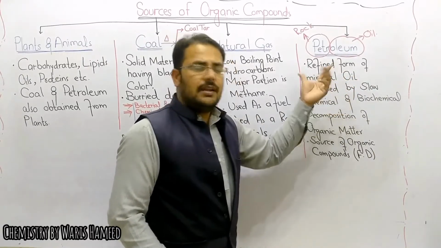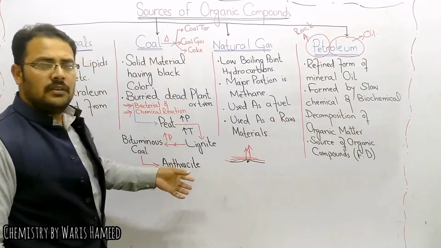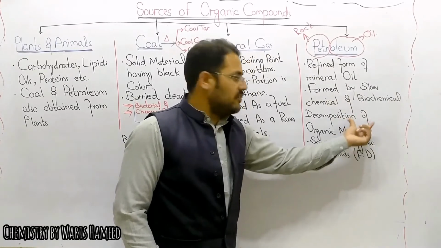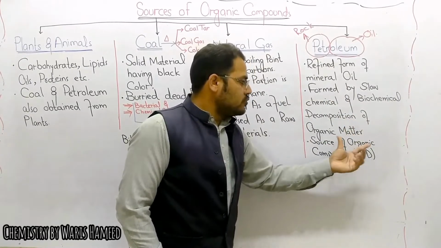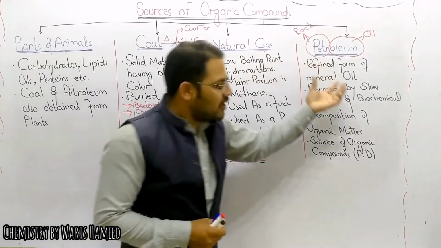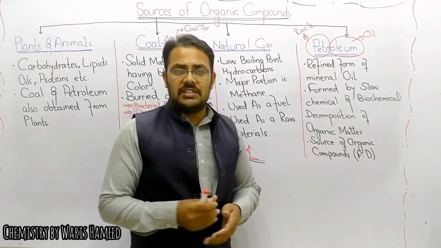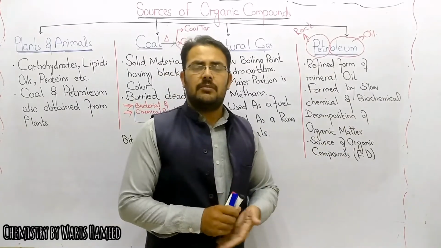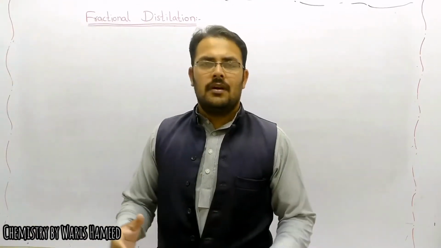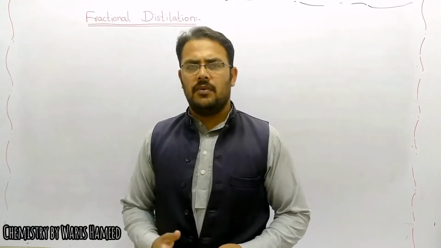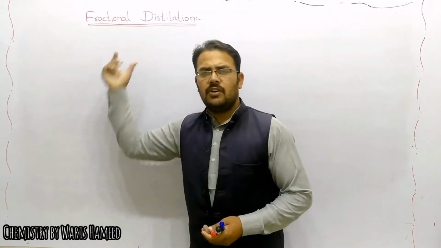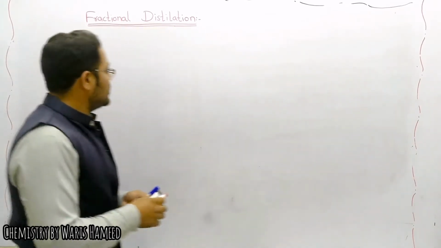How is it formed? It is also formed by the same process. It is formed by the slow chemical and biochemical decomposition of organic compounds, and it is also a source for different organic compounds. How do we obtain organic compounds from petroleum? We use fractional distillation. A little bit of introduction about what fractional distillation is: how we can separate the different organic compounds from the mixture of petroleum, and we use the fractional distillation technique for this purpose. What is fractional distillation?